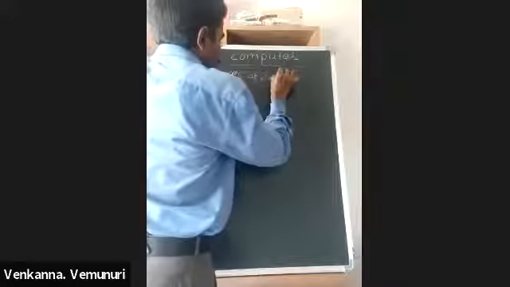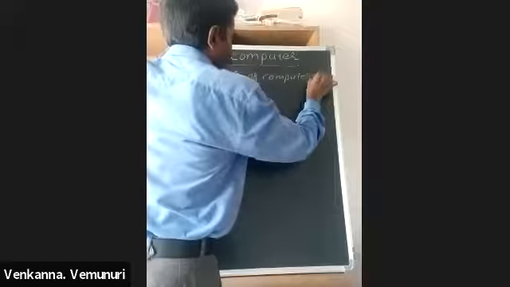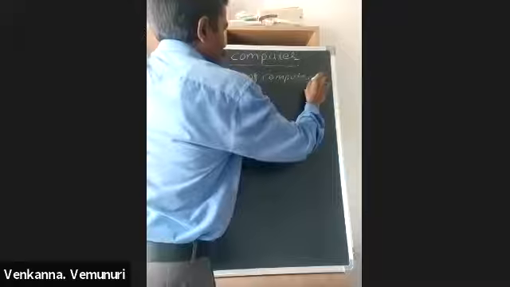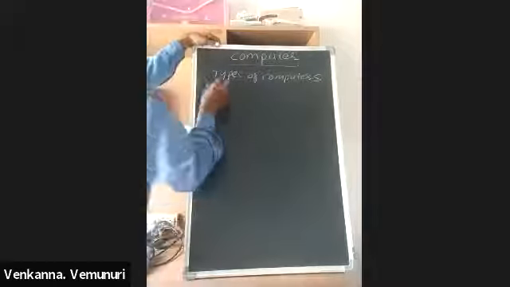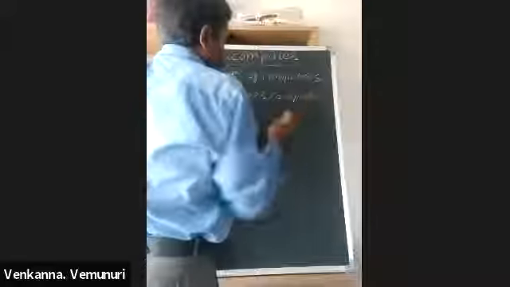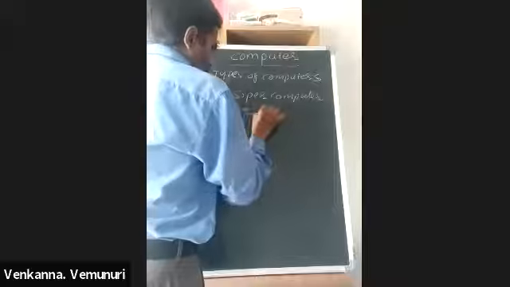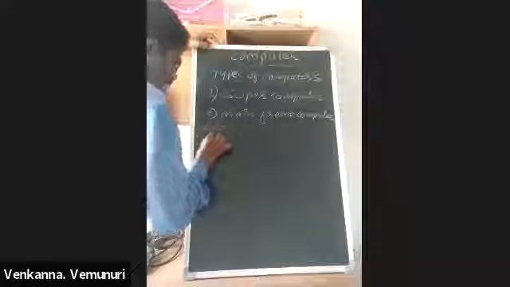Types of computers. In this, the first one is supercomputer. And the second one is mainframe computer. And the third one is mini computer.